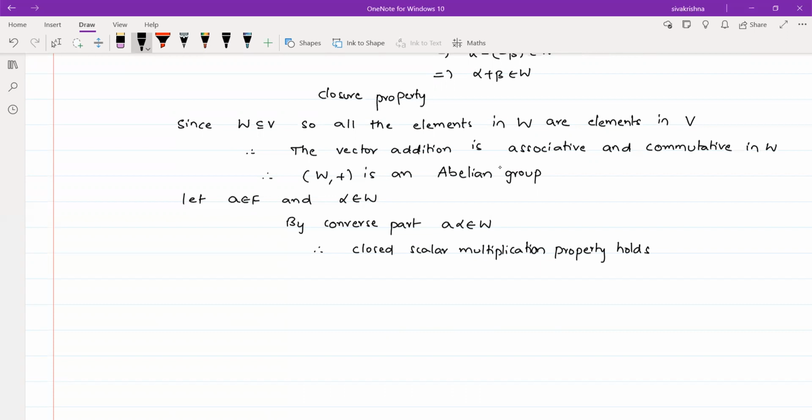Once again, coming to the postulates, we need not prove all the postulates. Why?